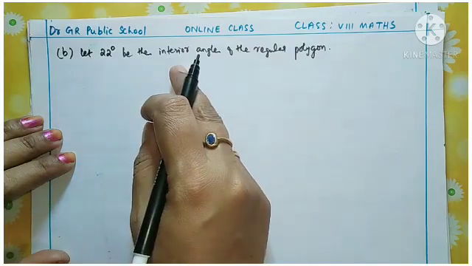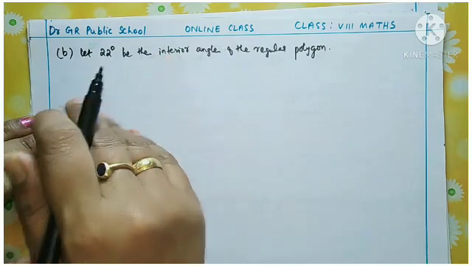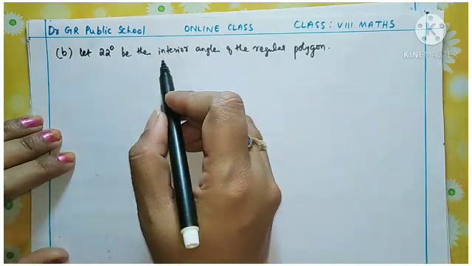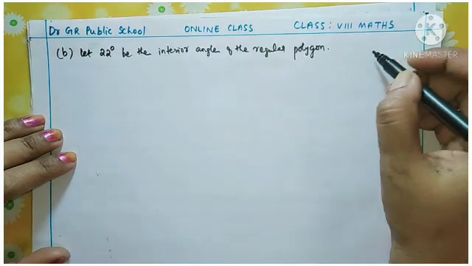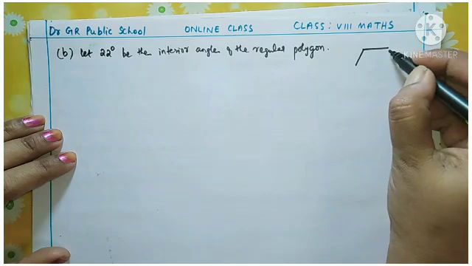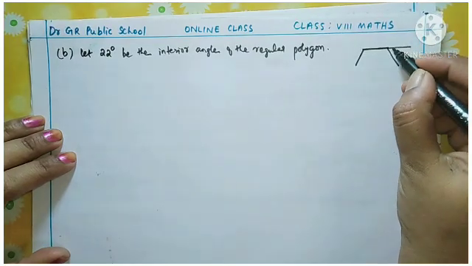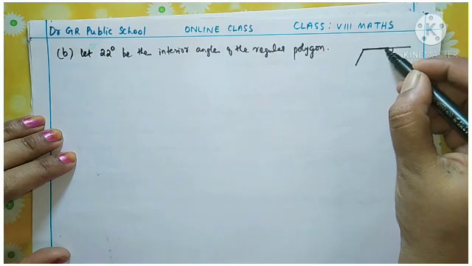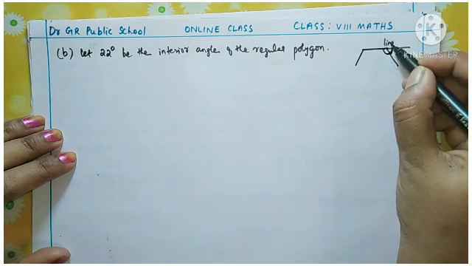When 22 degrees is the interior angle, you learned from the previous video: if the interior angle is given, how to find the exterior angle, children? Yes, if a polygon is there, when we extend a side, an exterior angle is formed, and this interior angle and exterior angle are linear pairs.